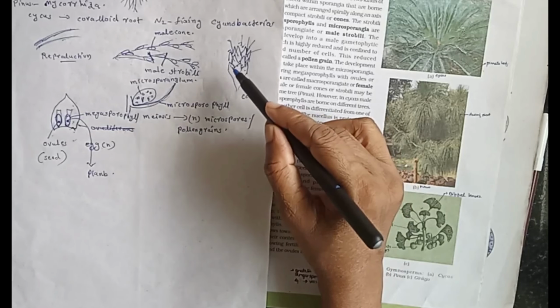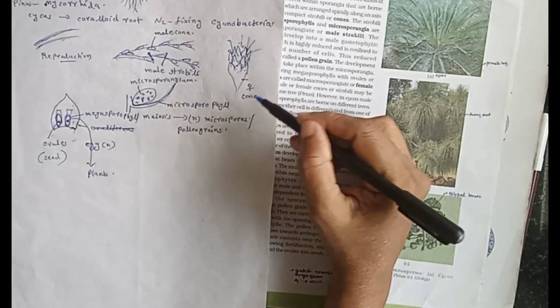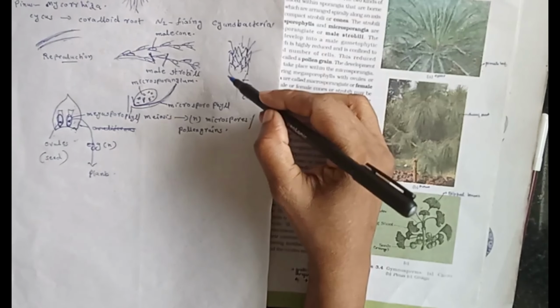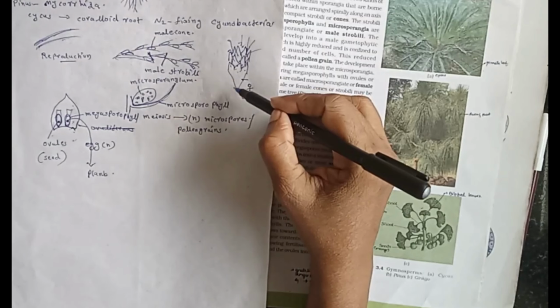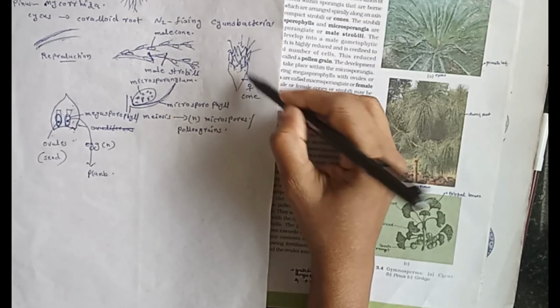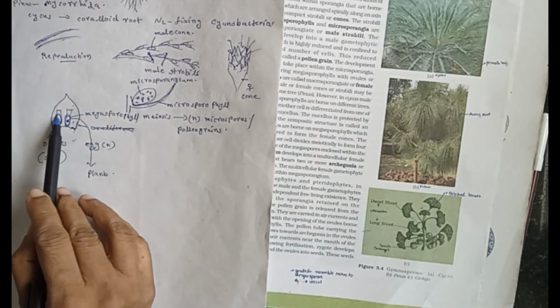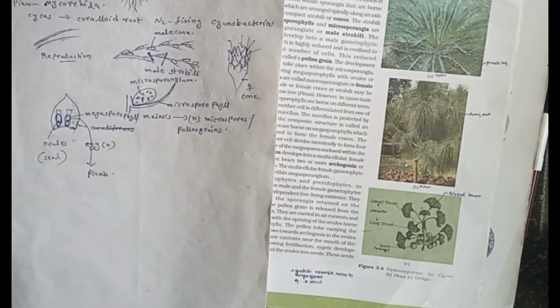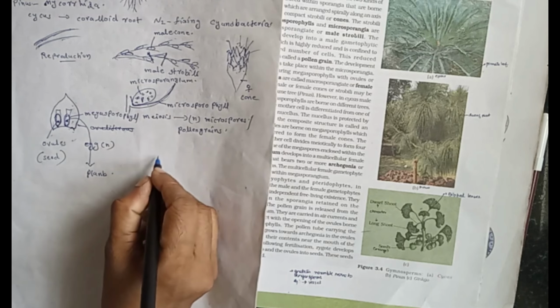These diploid zygotes continue their development within the female cone. Then winged seeds shed into the soil and germinate for the next generation. This is the life cycle of Pinus.